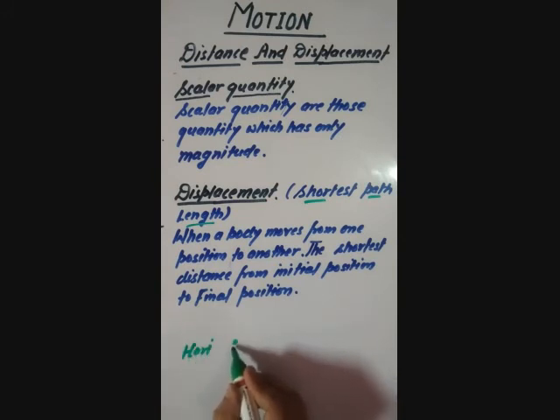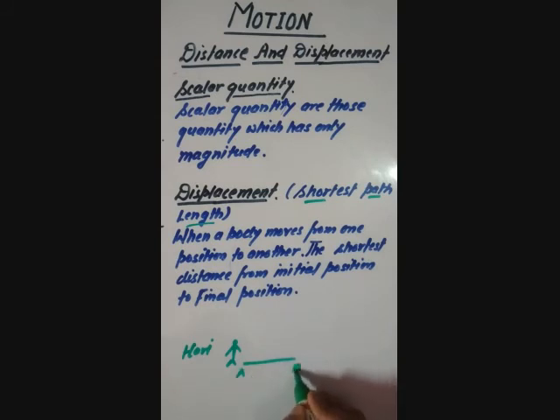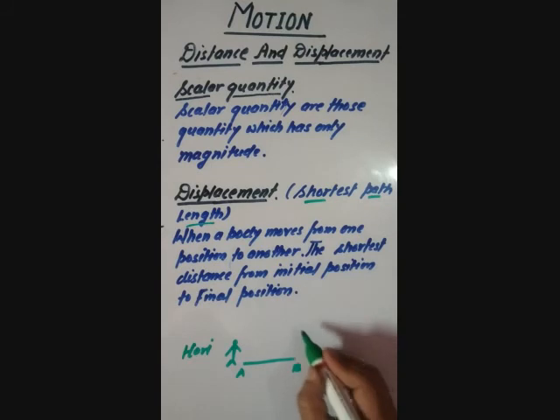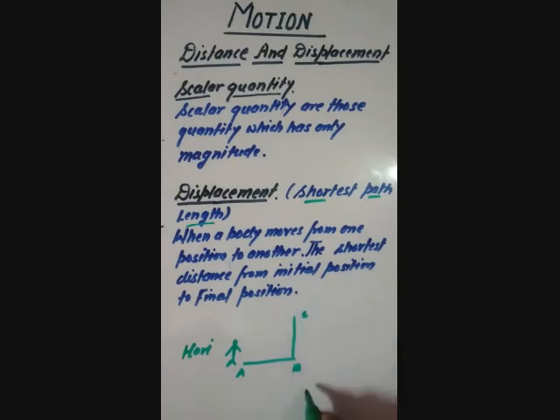He was moving from point A to point B. Then after he goes toward point C. The distance between A to B will be 4 kilometers, suppose, and distance between B to C will be 5 kilometer.